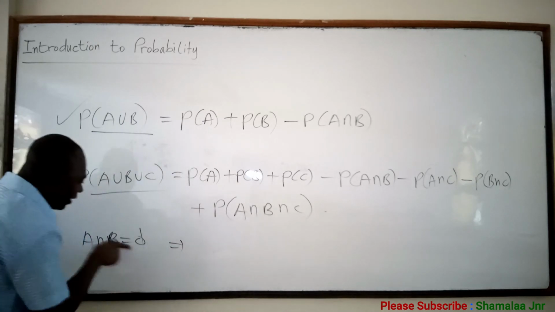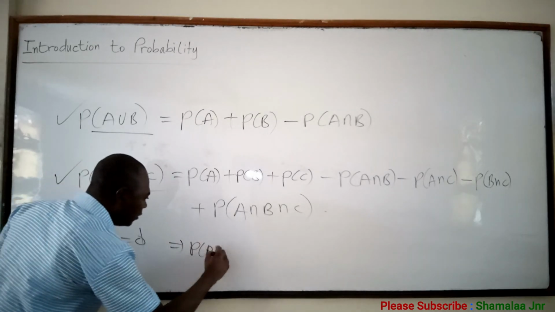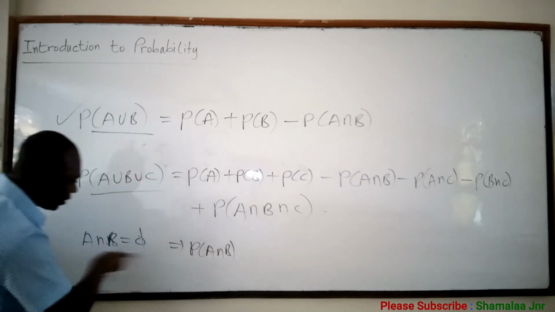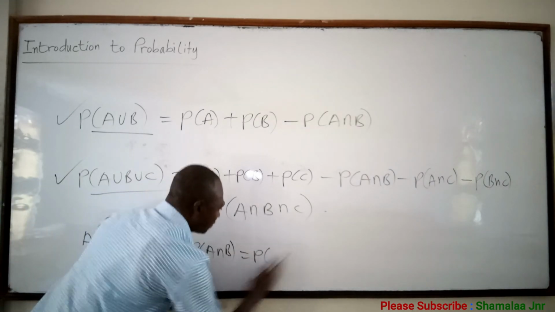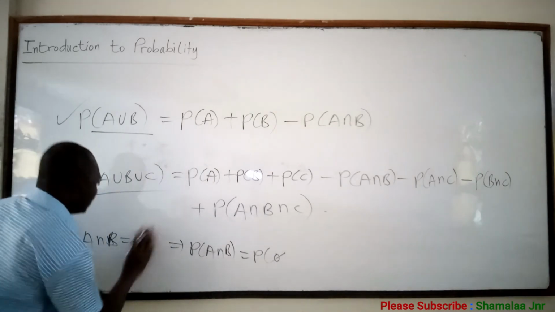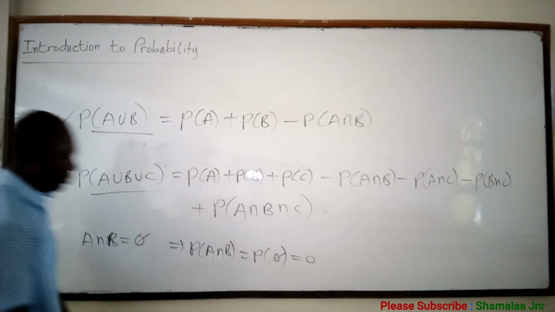And you know that the probability of the null set is equal to 0. So this implies the probability of A intersection B, which is a null set, will be equal to 0.